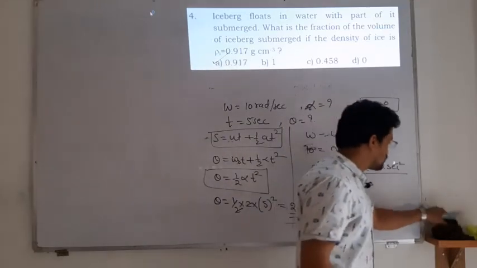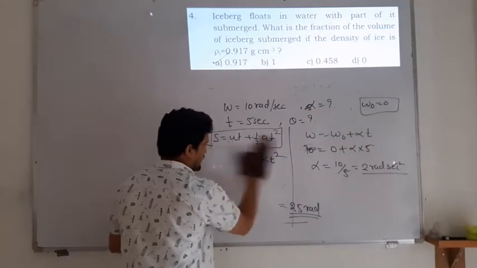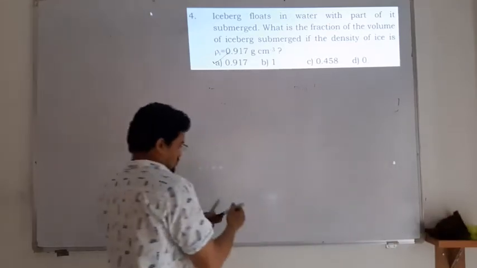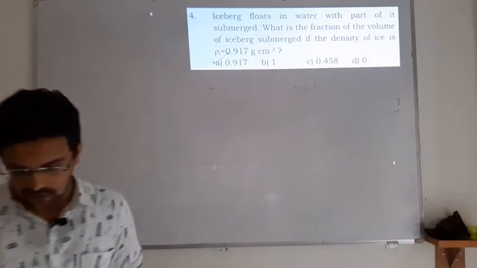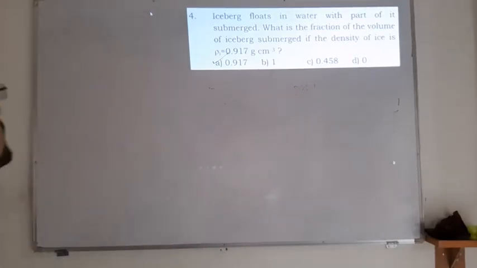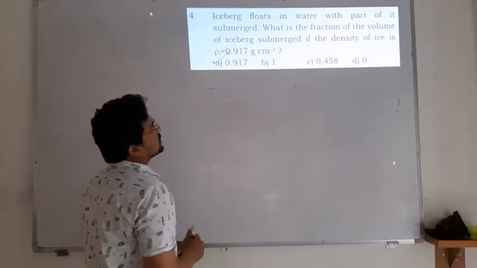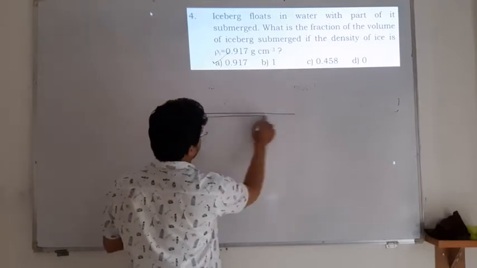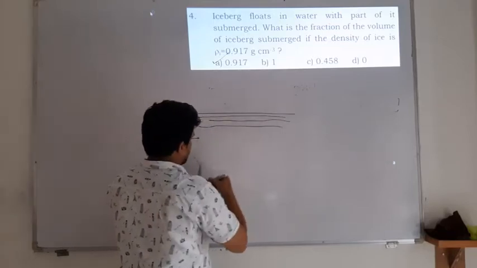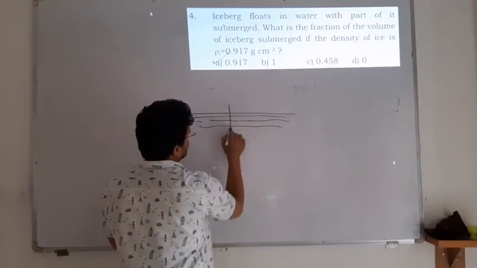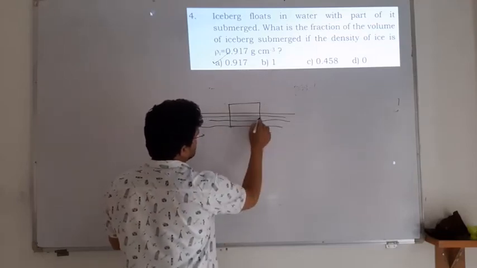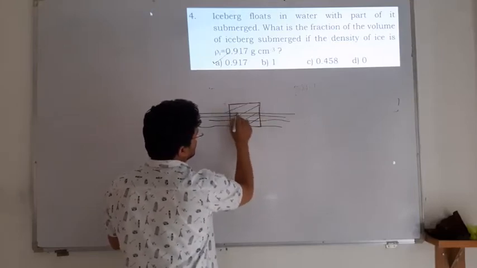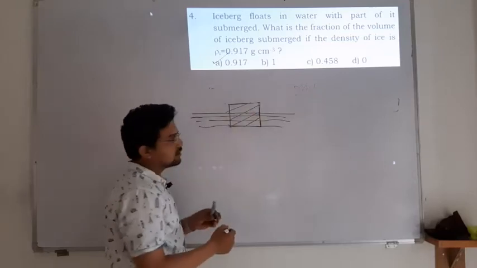This belongs to mechanical properties of fluids. You have an iceberg floating in the water with a part of it submerged. Suppose this is the water level, and you have the iceberg. It is floating, which means part of the iceberg is submerged like this. This portion is submerged and this portion is above the water.